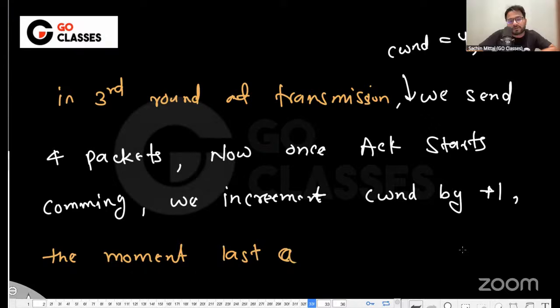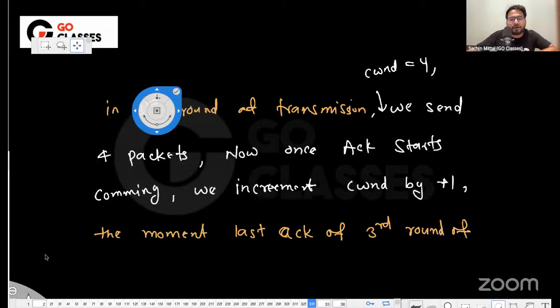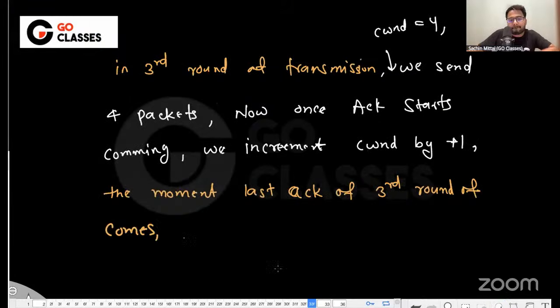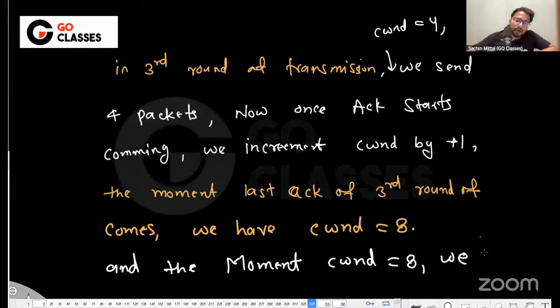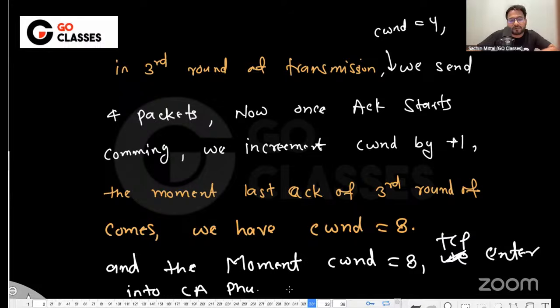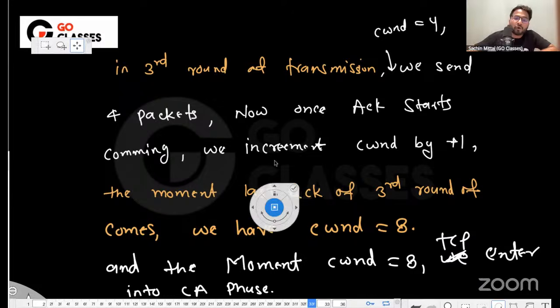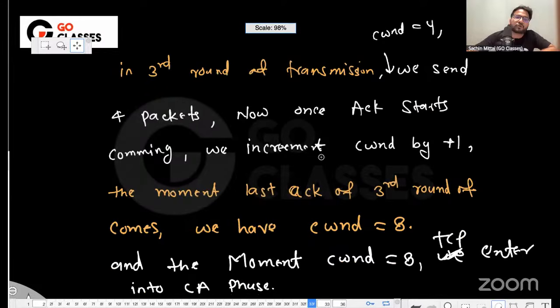And the moment CWND is equal to 8, we enter into congestion, or you can write TCP enters into the congestion avoidance phase. There is no need to have the fourth transmission. This is the moment just before the fourth transmission.